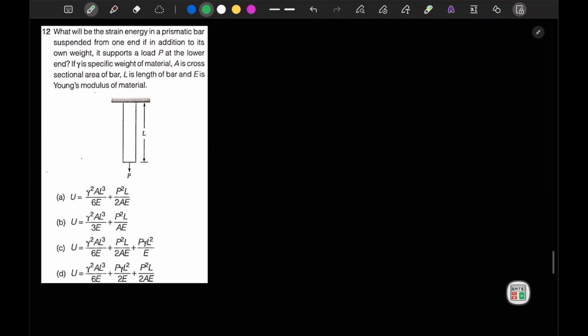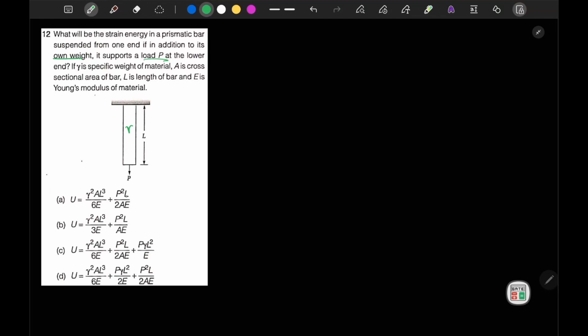Now this question: what will be the strain energy in the prismatic bar suspended from one end if, in addition to its own weight, it supports a load P. We also have the weight density gamma for the bar.